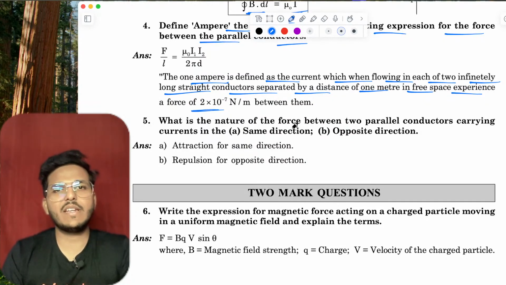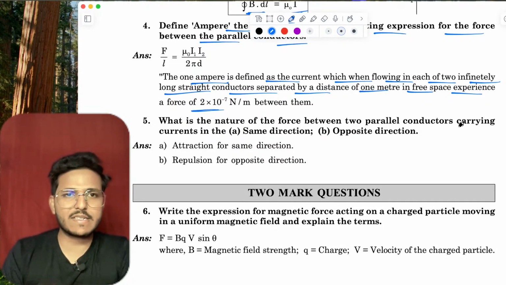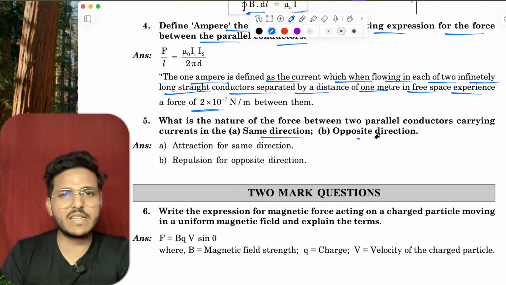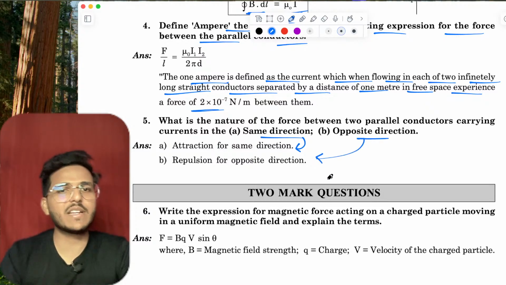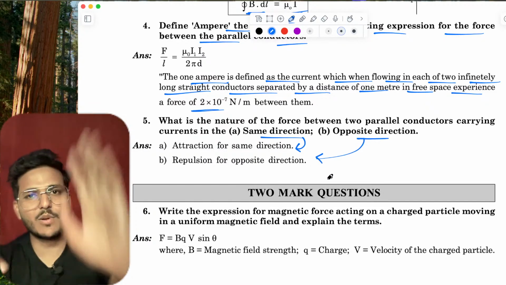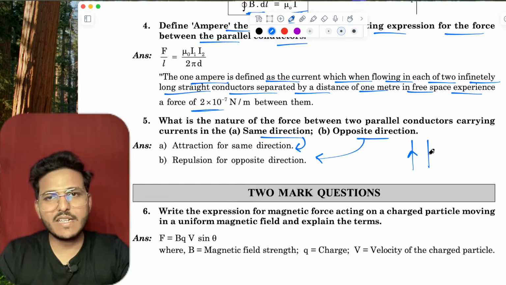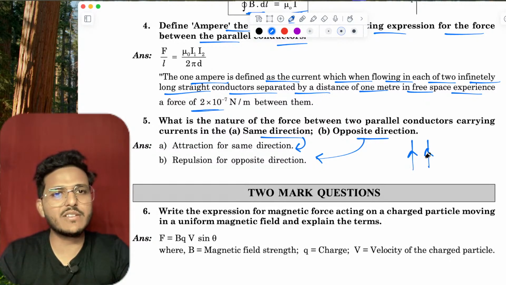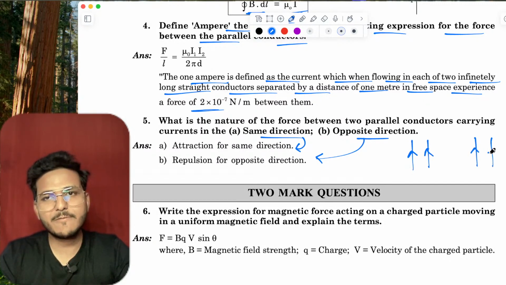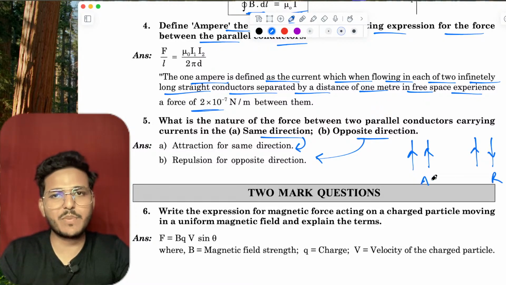Next, the nature of force between two parallel conductors carrying current in the same direction and in opposite direction. As you know, in the same direction there is attraction, in opposite direction repulsion.